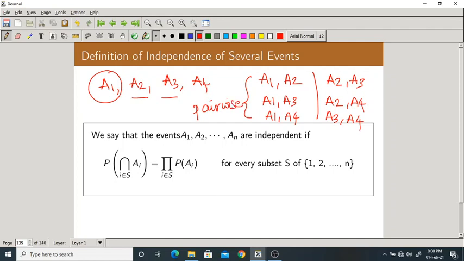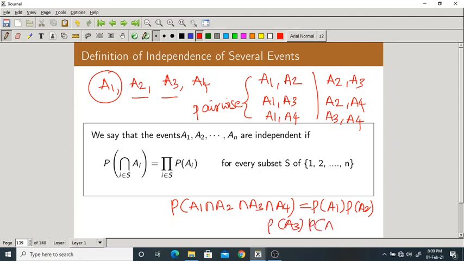Finally, you have to verify independence of all events. What is that? Probability of A1 intersection A2 intersection A3 intersection A4 should be equal to probability of A1, probability of A2, probability of A3, probability of A4.